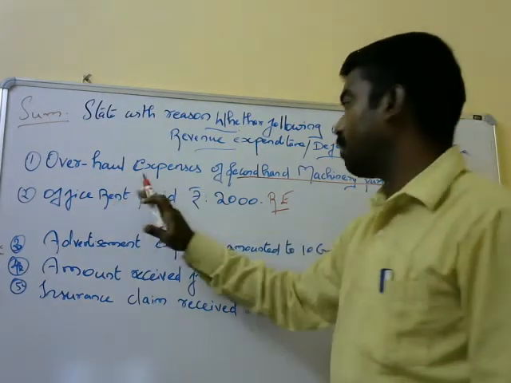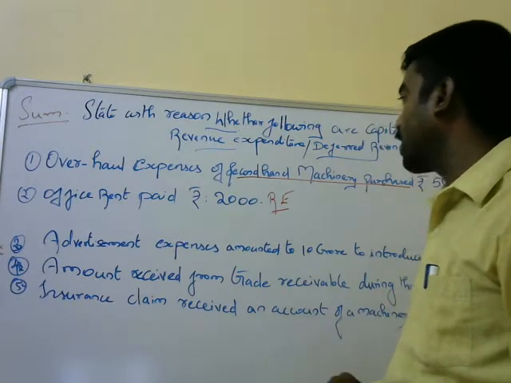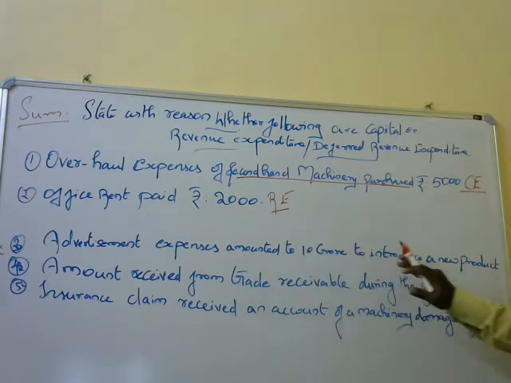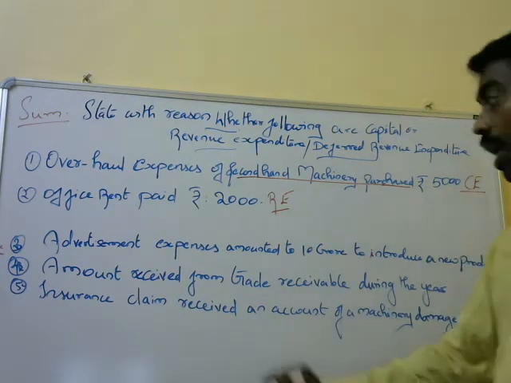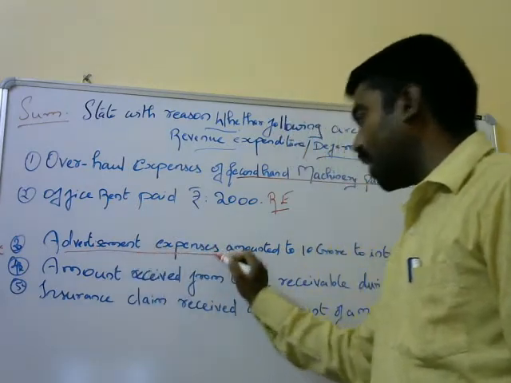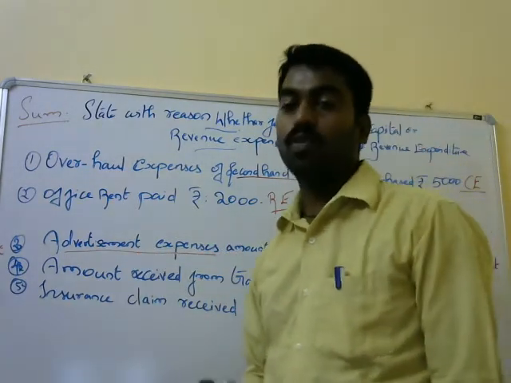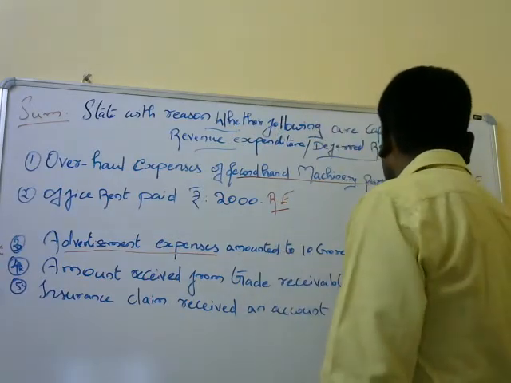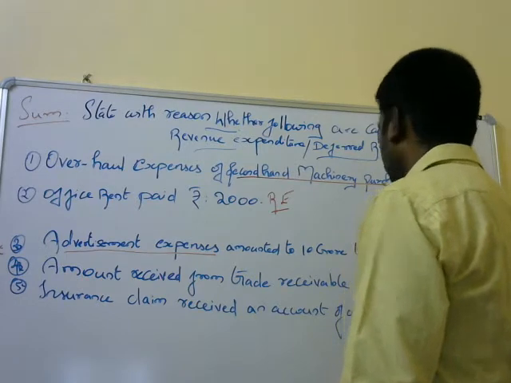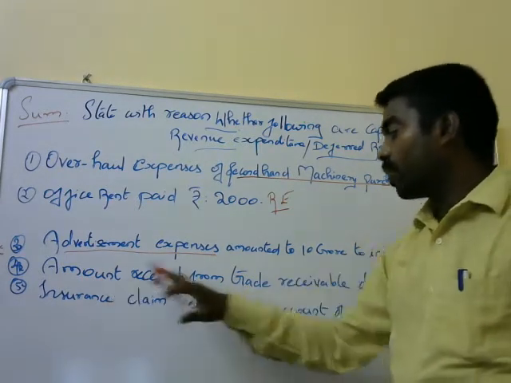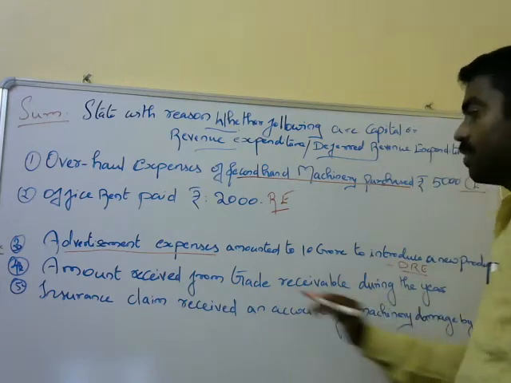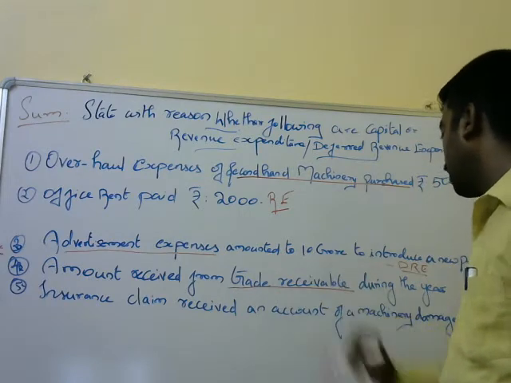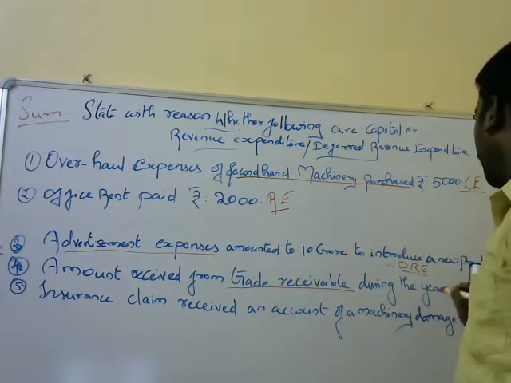Office rent paid ₹2,000 is a revenue expenditure. Third question: advertisement expenses of 10 crore to introduce a new product. Once you make an advertisement, how many years will its effect last? Two or three years. So clearly it is a deferred revenue expenditure. Fourth: the amount received from trade receivables during the year. From whom? Trade receivables. So clearly it is a revenue receipt.